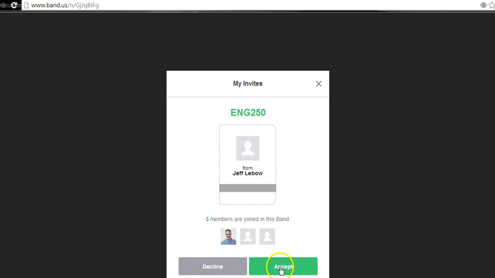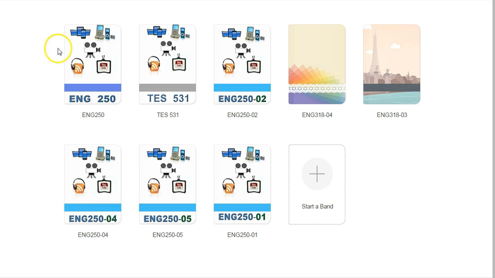You can click accept, and once you've done that, you will see that you have this band listed in your bands. Note there's this one for the entire course.